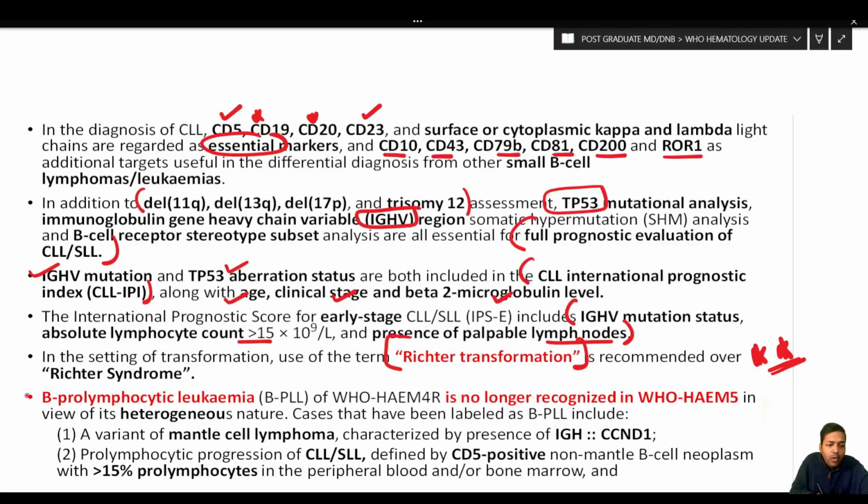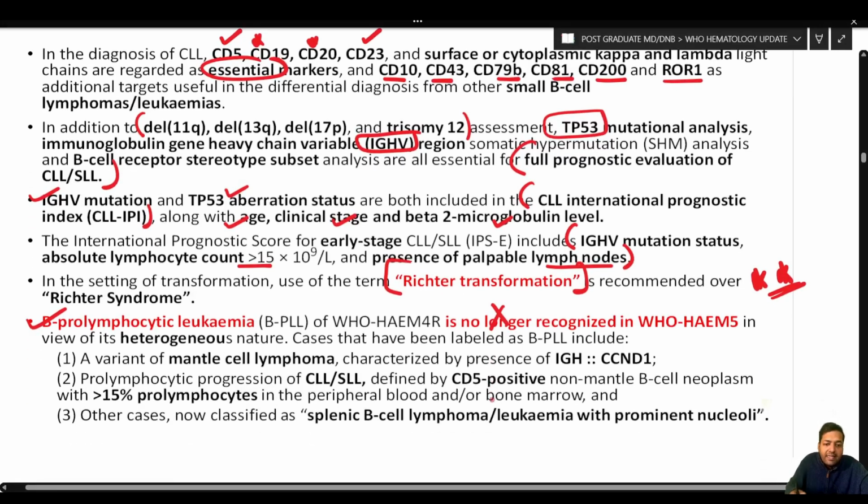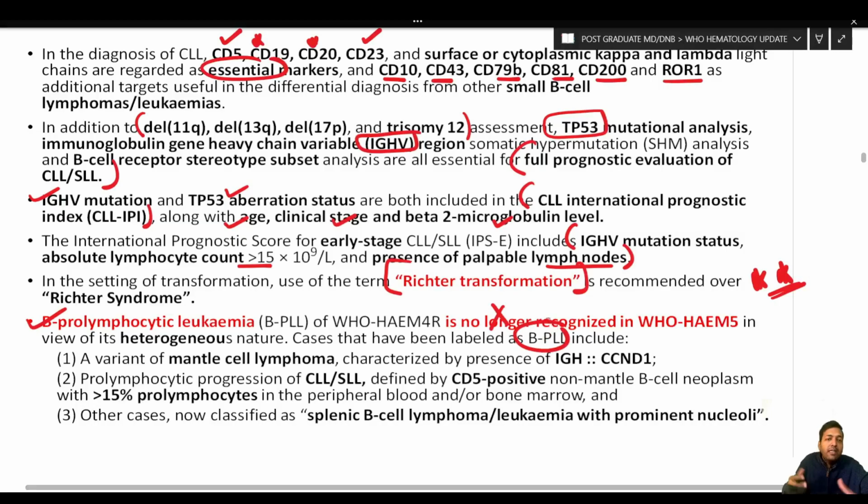Now, B pro-lymphocytic leukemia of the 4th edition is no longer recognized in the 5th edition. Why? Because it is quite a heterogeneous entity, and the cases that were labeled as BPLL in the past are now subgrouped. How? Let us see.